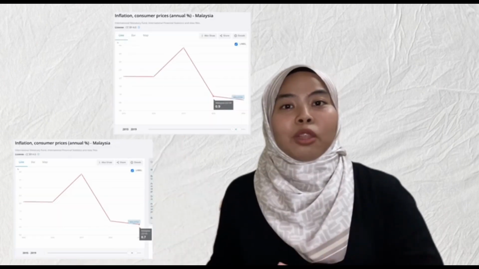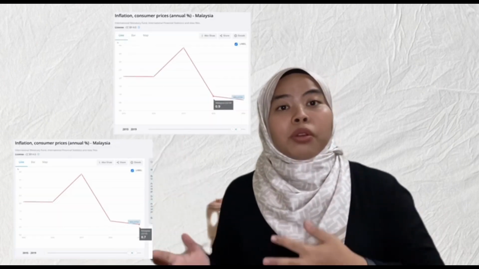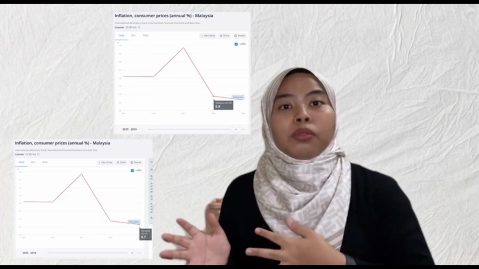From 2018 to 2019, it keeps on decreasing from 0.9% to 0.7%. Malaysia has experienced less dramatic price increases than other nations. Fuel subsidies and price regulations help to keep inflation at a manageable level. However, the country can incur significant costs as a result of such actions. This is due to the fact that the government will need to continue spending a lot of money to keep